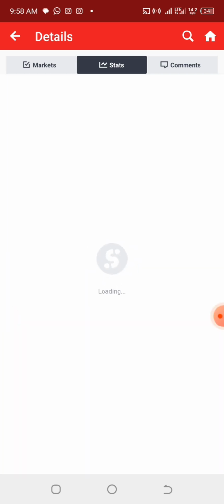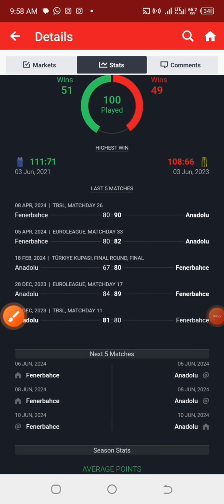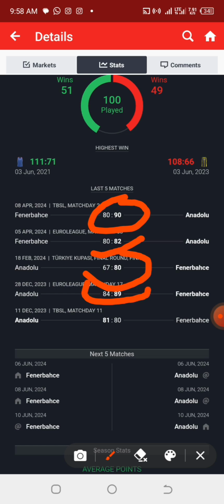So we have situations whereby they perform very well in their results. For example, if you check this particular game, you can see that here these people played 170, and here they played 162. Here they played 147, and here they played 173, and here they played 161.